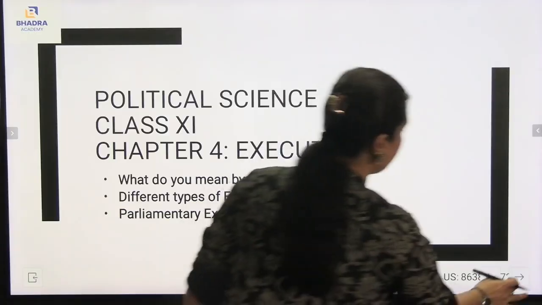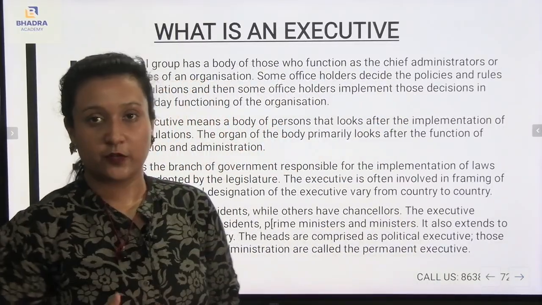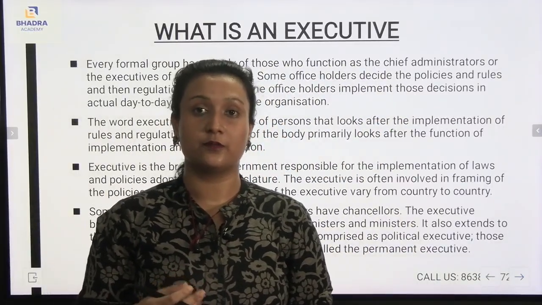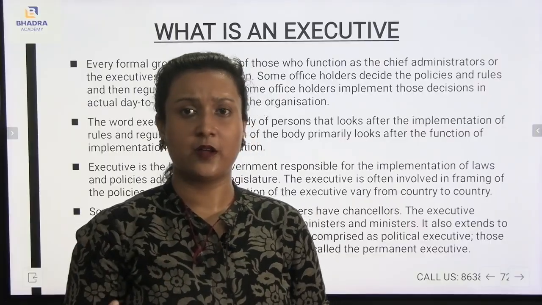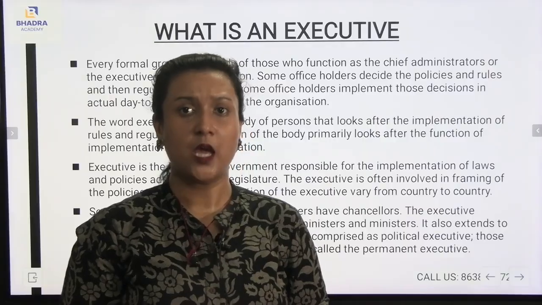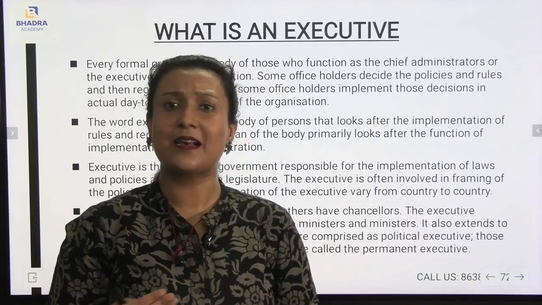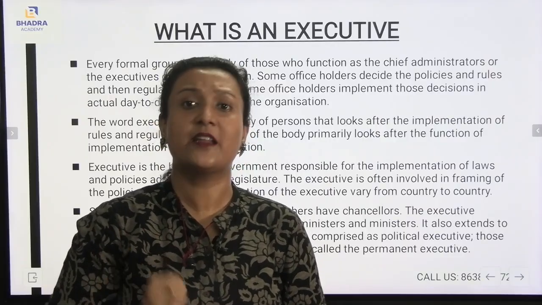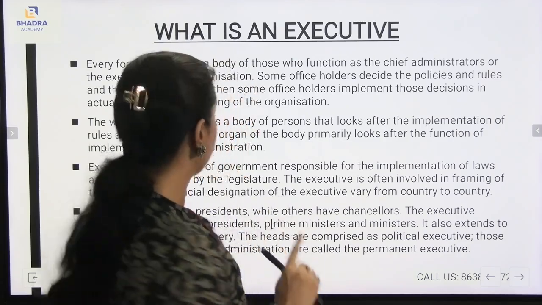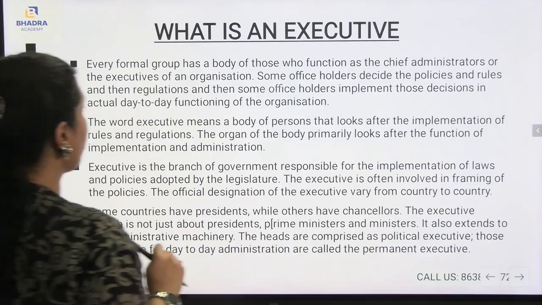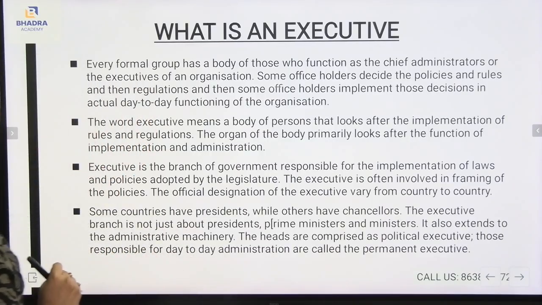So we have understood about legislature, about executive, about judiciary. You all have studied about it in the class 10 book, and today we will be understanding the meaning of executive here. Every formal group has a body of those who function as the chief administrator or the executives of an organization. Some office holders decide the policies and rules and regulations, and then some office holders implement those decisions in the actual day-to-day functioning of the organization.